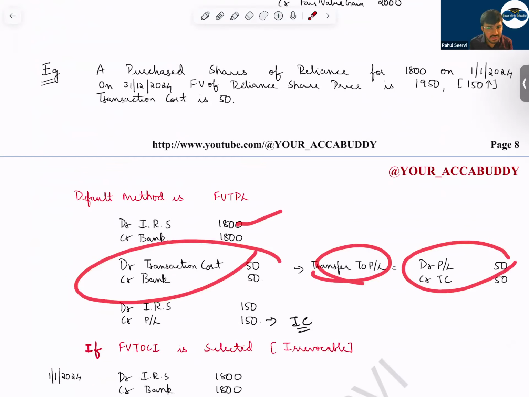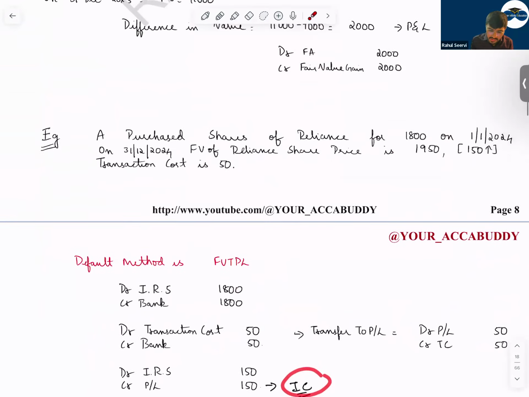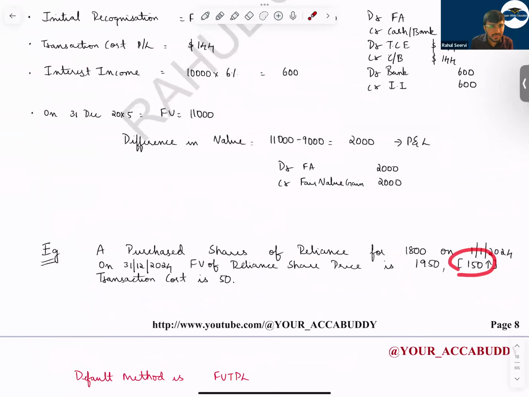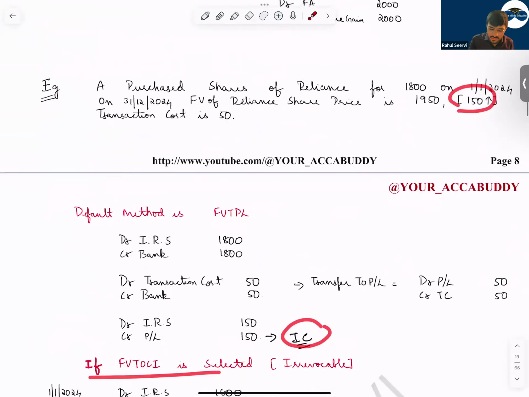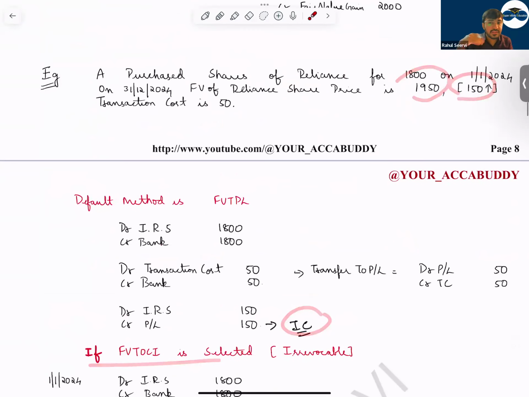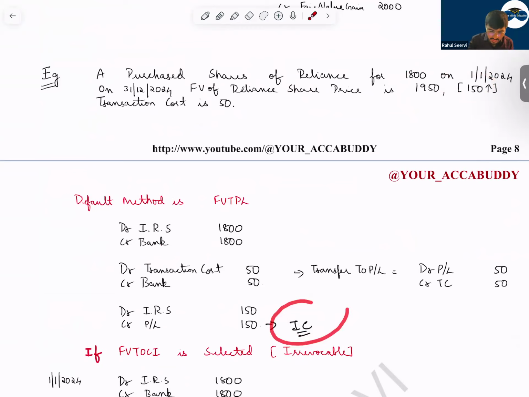Then at the year end, what will happen? The value is becoming how much? 1,950. So the increase in the value is by 150. That 150, where will you take? You will take it to P&L under the investing category.